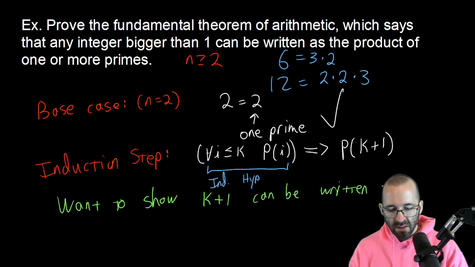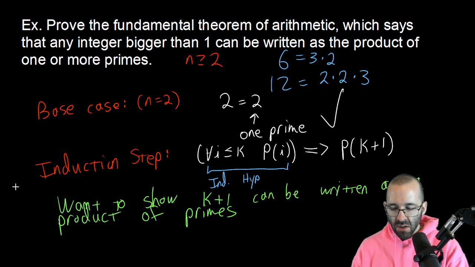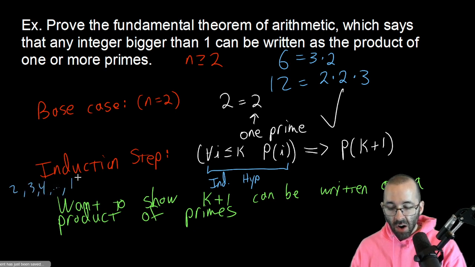It's a little annoying to write, but it's so useful. That's what we want to show. And what do we know? We know what we're assuming, this induction hypothesis that 2, 3, 4, etc., all the way up to k, can be written as a product of primes.